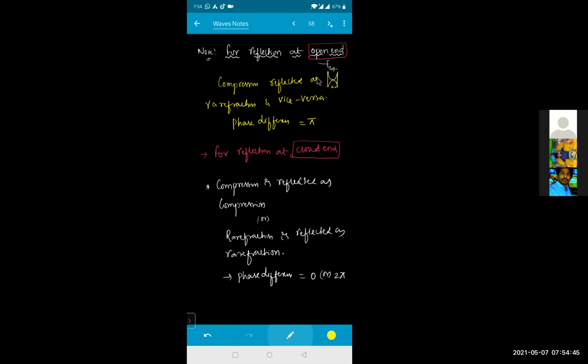Whereas in the open end, compression will be reflected as rarefaction, and rarefactions will be reflected as compressions. So that is the reason the phase difference in the open end will be equal to pi, whereas the phase difference in the closed organ pipe will be either 0 or 2 pi. Is it clear? Yes, sir.